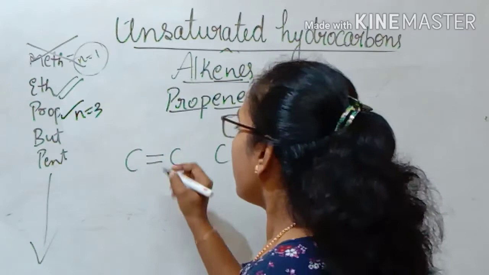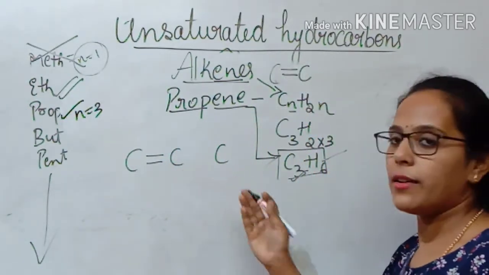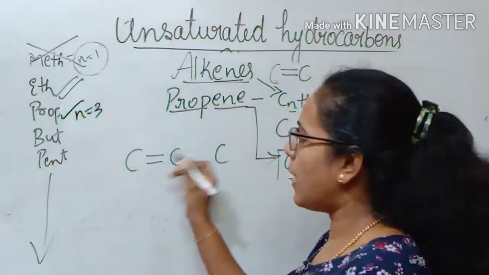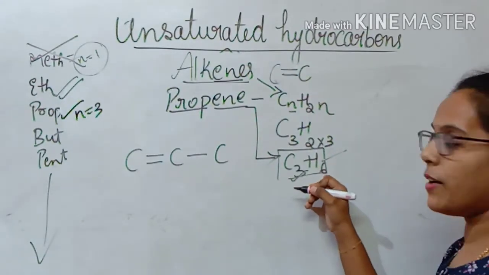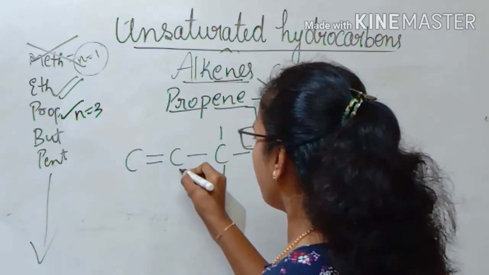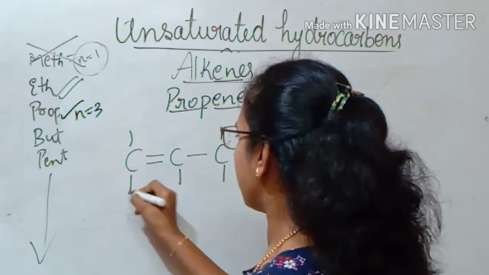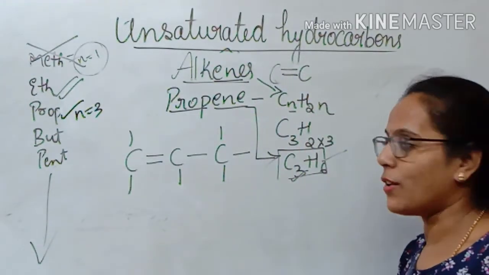I'm going to write here. You can either write here or here. It is correct. It is left to you. So if I write the double bond here, the other carbon will be having the single bond. Now how many hydrogen atoms do we have here? We have 6. So let me write 1, 2, 3, 4, and then 5, and then 6. Why is it like this? I will tell you when I am writing the electron dot structure formula.